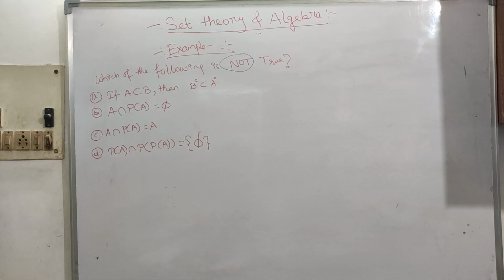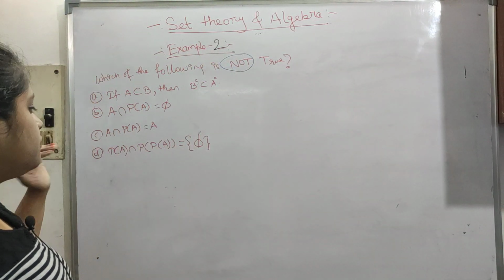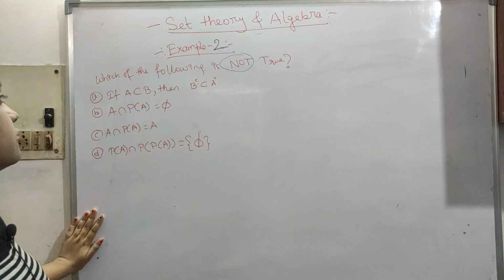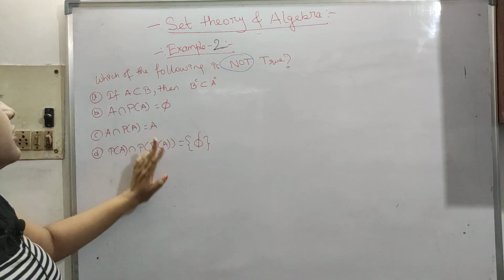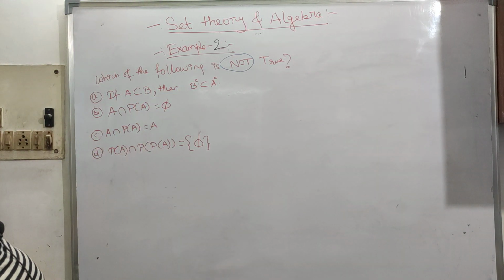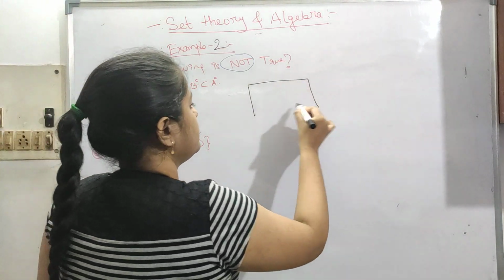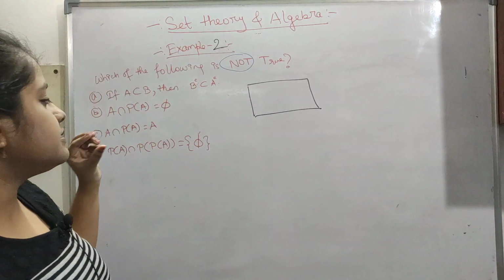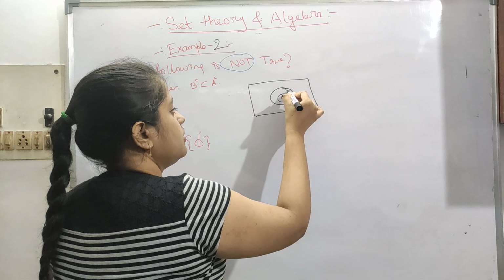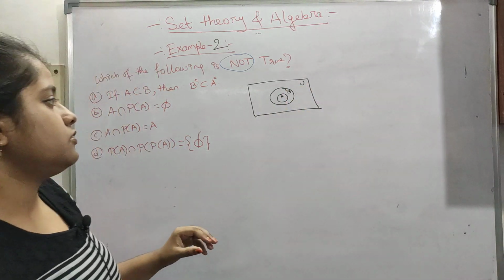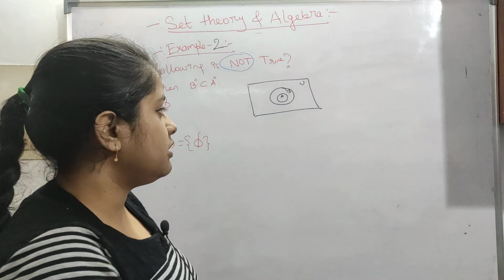So now let's say this is example 2. Okay, so now which of the following is not true? All four options are given, you have to find out which one is not true. So same way, just take the first example. If A is a subset of B, then B complement is a subset of A complement. So is it true or not? So let's take the example here. So first, A is a part of B, so B is the outer set, A is the inner set. Okay, this is A, this is B, and this is the universe. Okay, so just see this.